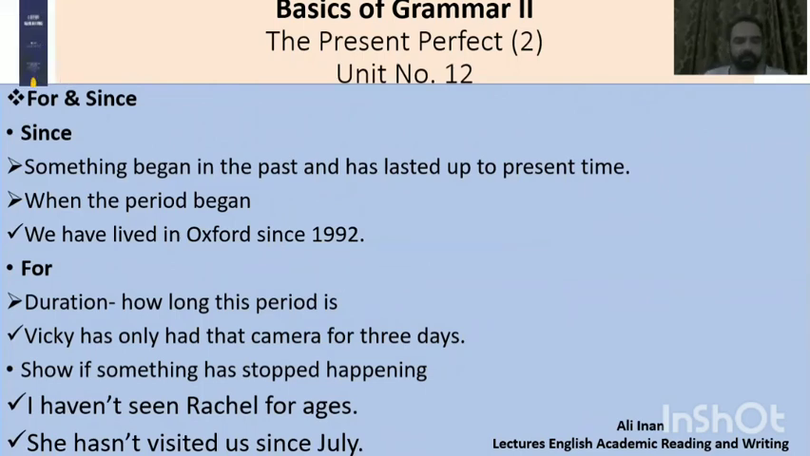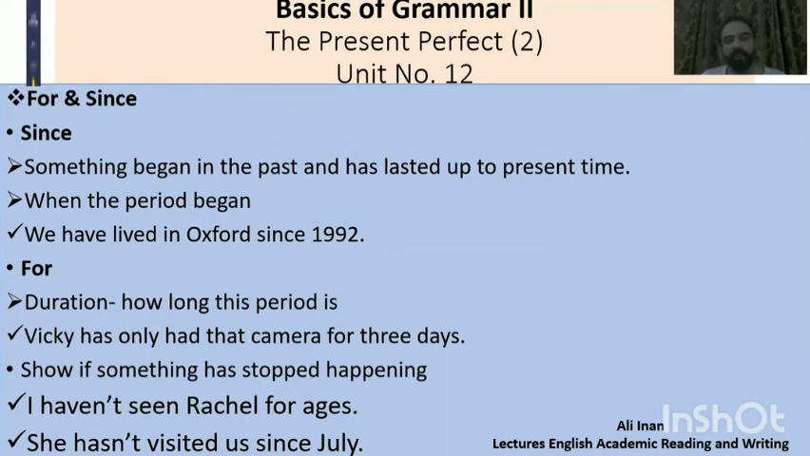The present perfect is also significant to study when we are using prepositions such as for and since. Let's take a few examples. Something which began in the past and has lasted up to the present time would take up since. For example, we have lived in Oxford since 1992. And for a duration of time, that how long the period has been, we'll use the preposition for. Vicky has only had that camera for 3 days.